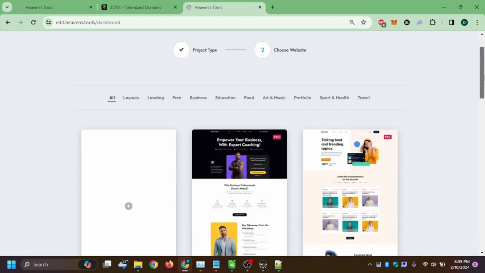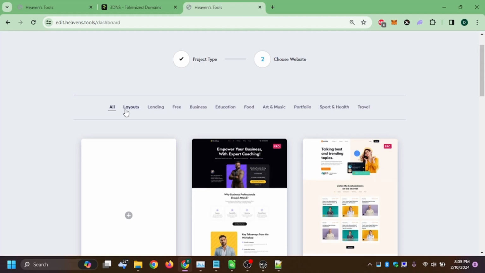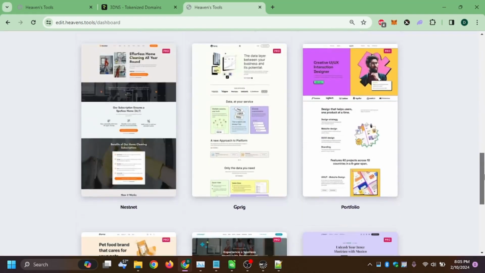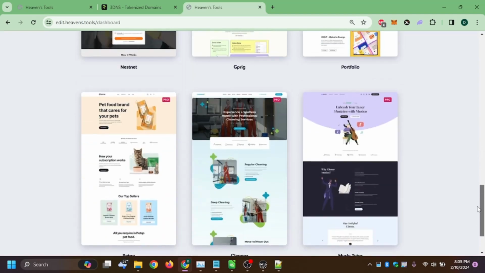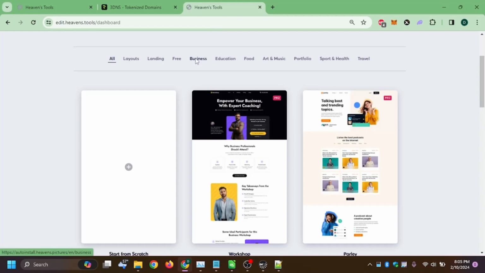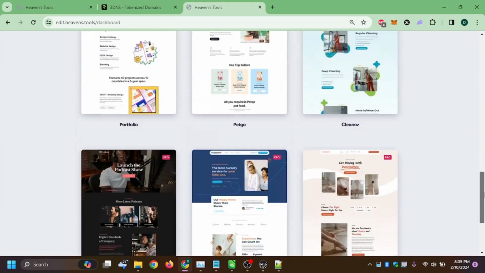And you have a few options here. Within Heavens Tools, we have categorized layouts: landings, the free tier, business, education, food, art and music, portfolio types, sport and health, and travel. You'll see the pro tags beside some of the different templates. You'll see we have some free options. So let's go ahead and go with business.